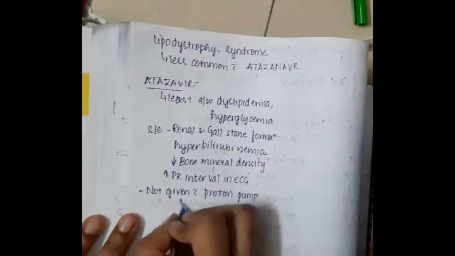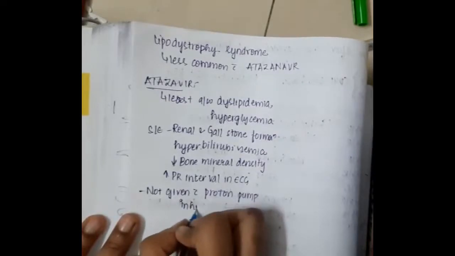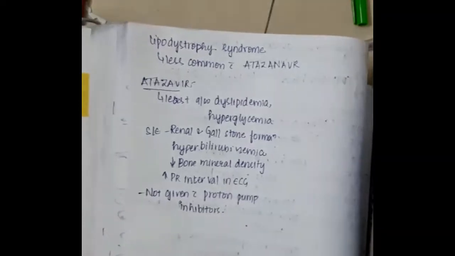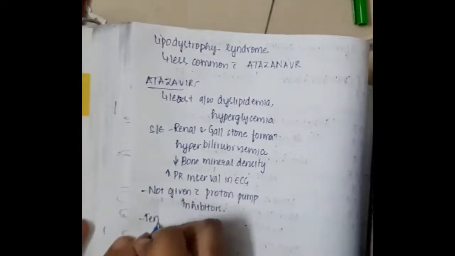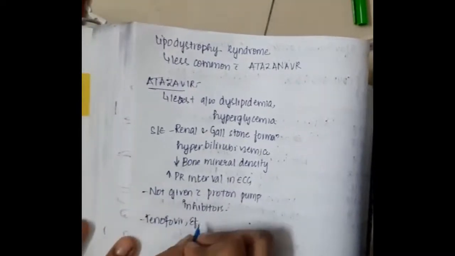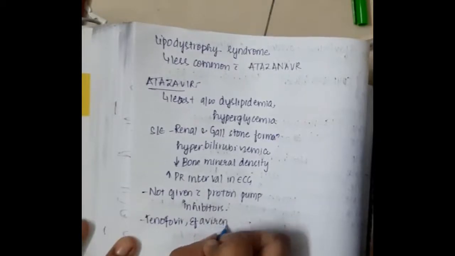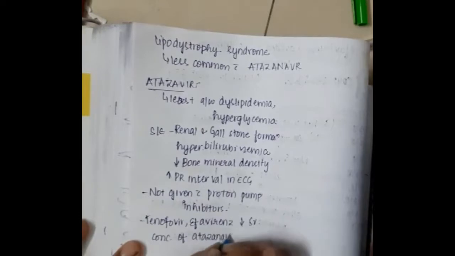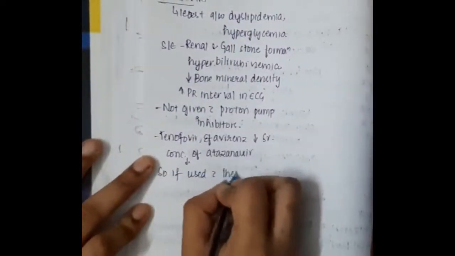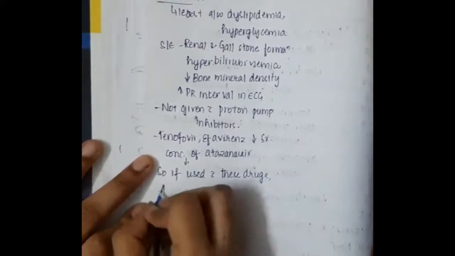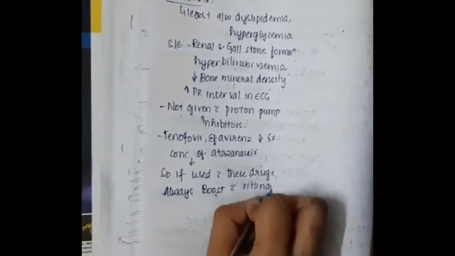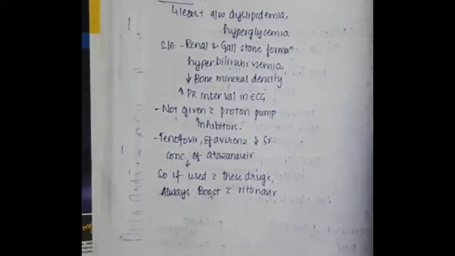Atazanavir is not given with proton pump inhibitors. Tenofovir and efavirenz decrease the serum concentration of atazanavir, so if used with these drugs, we should always boost it with ritonavir.